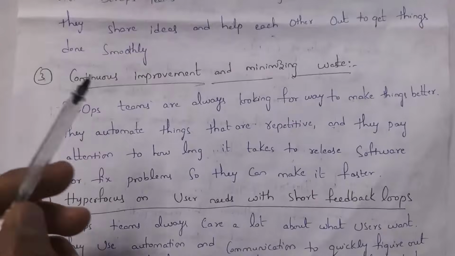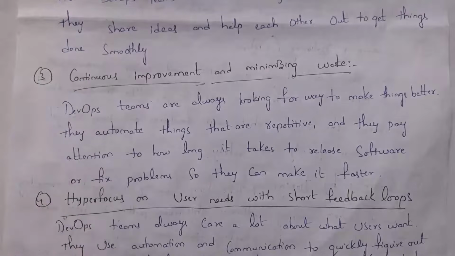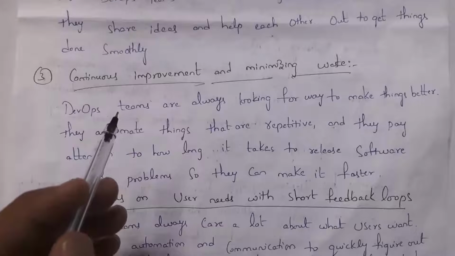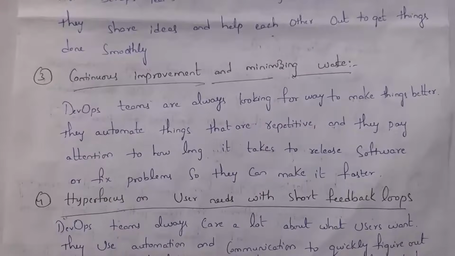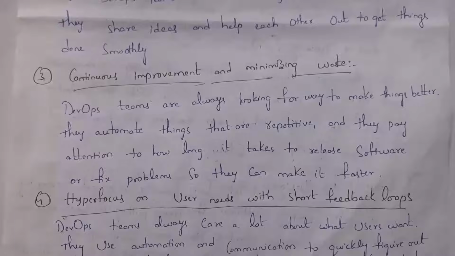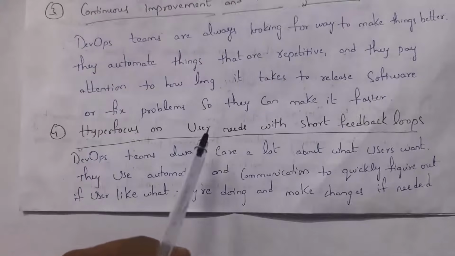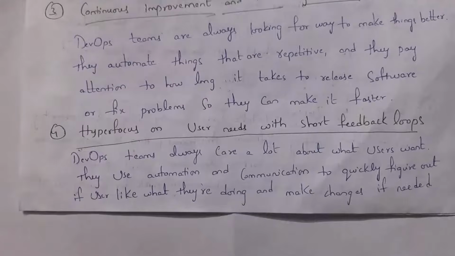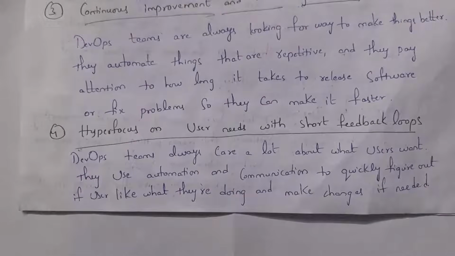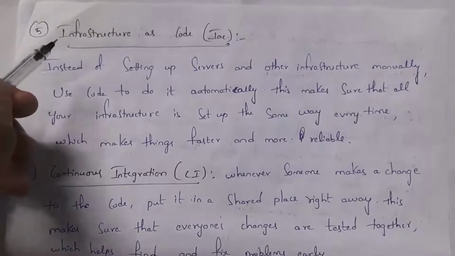The third one is continuous improvement and minimizing waste. The DevOps team always wants to make things better. So the DevOps team will use automation tools for repetitive tasks and their focus is to release software very quickly. If any problem occurs in the middle, they can solve errors very fast by using automation. The fourth one is hyper focus on user needs with short feedback loops. Guys, the DevOps team always focuses on what the user wants. Whenever a user wants any changes in the software, by using automation, the DevOps team will complete the changes and they will satisfy users.